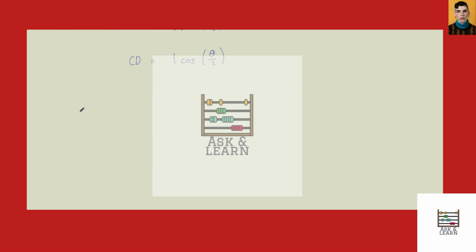Now for the elongation of the spring, we'll do the following. The elongation of the spring we'll call X, and X is equal to 2L sine theta over 2 minus 2L sine 30 degrees.